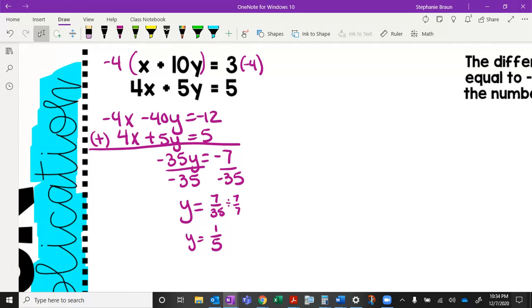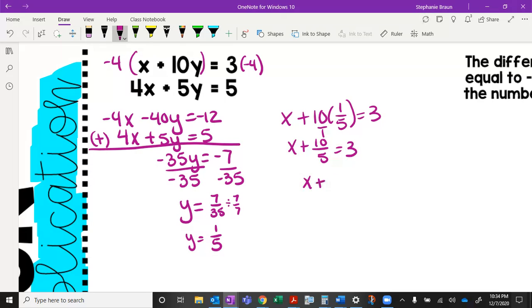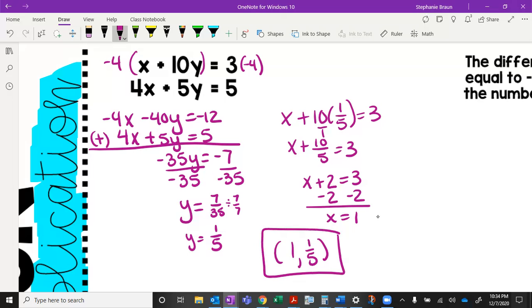Now I'm going to plug this back into one of my original equations. I'm going to do the top one because it looks easier to me. 10 times 1/5 equals 3. X plus, sorry, not x equals, x plus. If you need to, do this as 10 over 1, that way you can do 10 over 5 equals 3. X plus 2, 10 divided by 5 is 2. Subtract 2. X equals 1. Again, ordered pair is your answer.